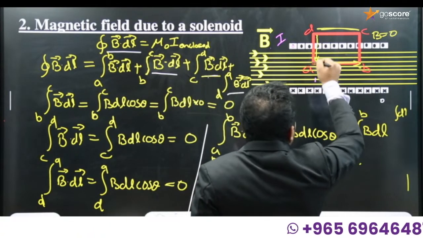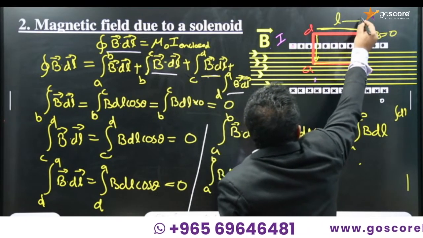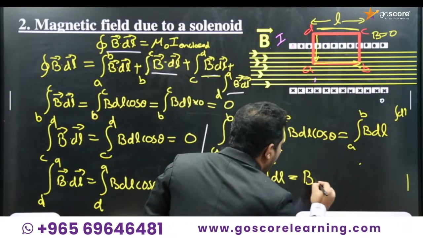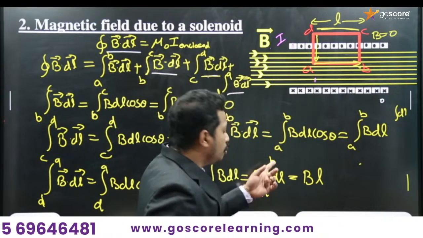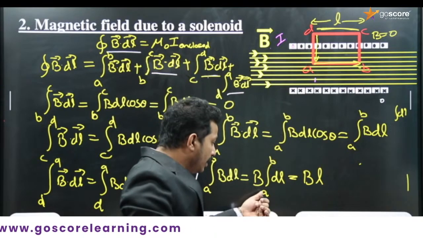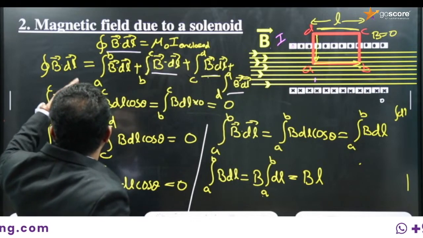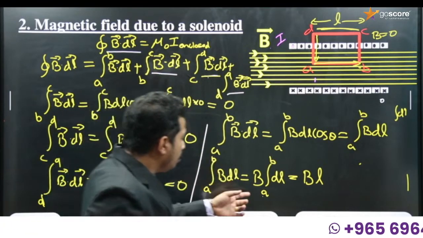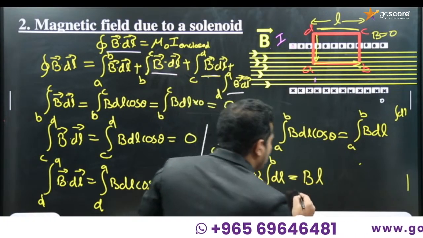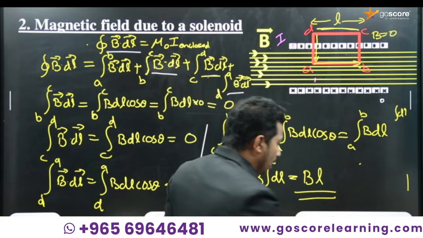So if the rectangular Amperian loop has a length L from A to B, then you can simply write it as B into L, since we are integrating from A to B. In the previous one we considered the total closed loop integration. Here we are integrating from A to B only. We have split the total integration into 4 parts, and one part is from A to B. So it is equal to BL. Now we got the LHS equal to BL, right?